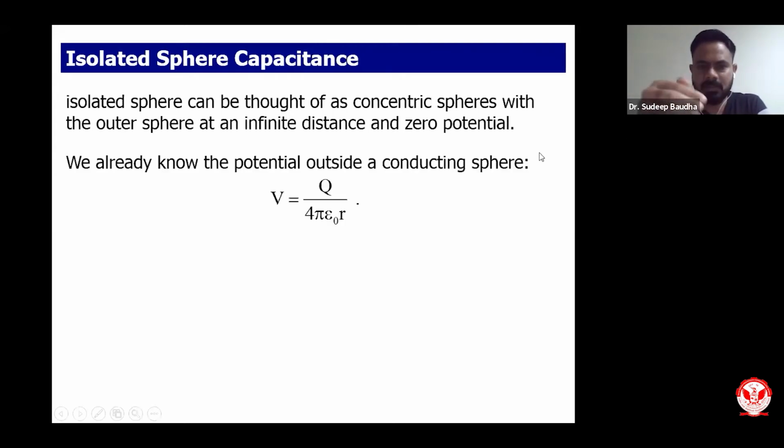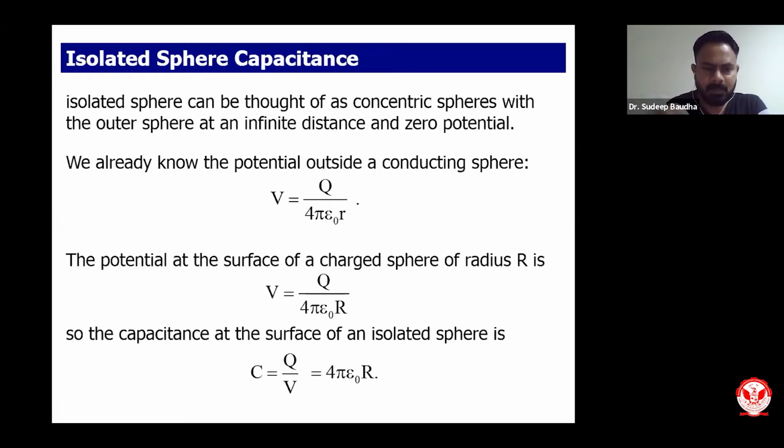We already know the potential outside a conducting sphere is V equal to Q upon 4 pi epsilon naught R, where R is the vector pointing outwards from that conducting sphere. The potential at the surface of a charged sphere of radius r, for which we have done the derivation, is V equal to Q upon 4 pi epsilon naught r.